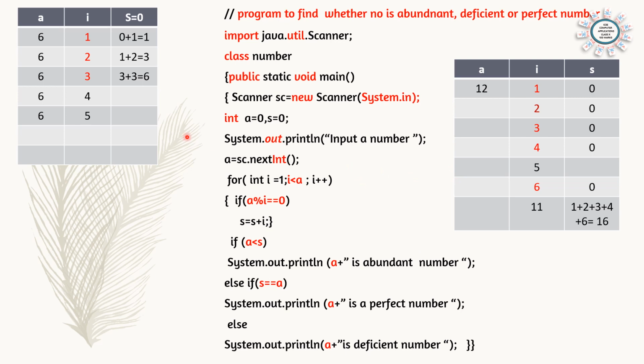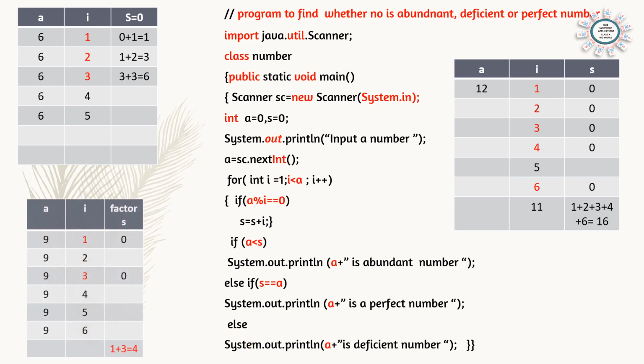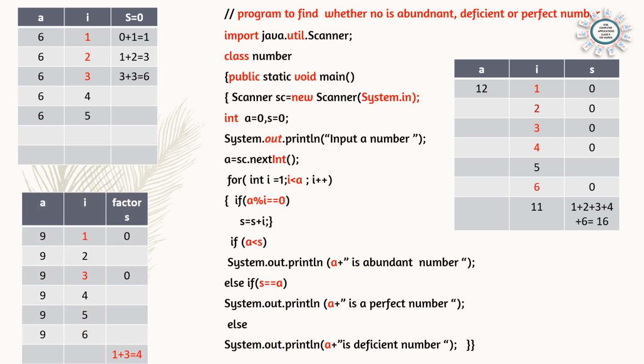And if both the conditions are wrong, that means naturally it is a deficient number. The original number will be greater than the sum of factors. For example, 9. If the number is 9, 9 is a deficient number. So like this we will find the output. I hope you are able to follow the logic and program.